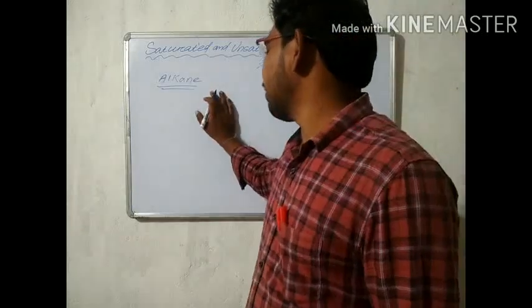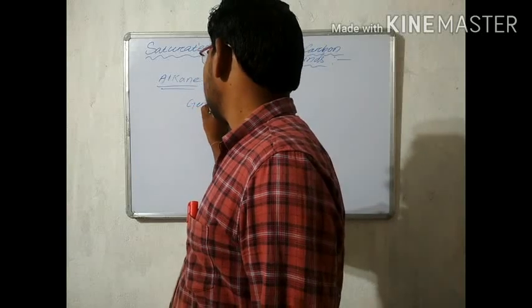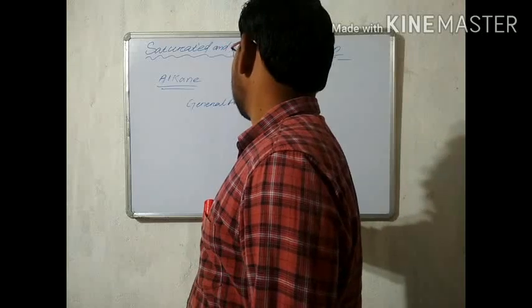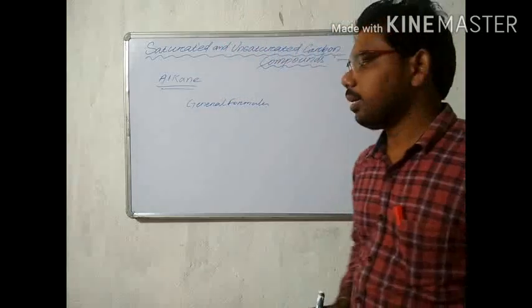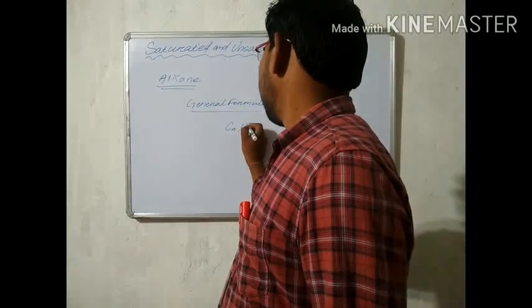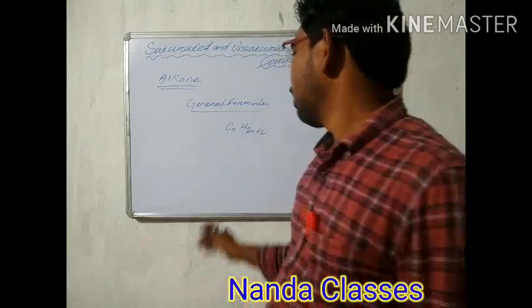It has a general formula also, and the general formula of alkane is CnH2n+2.